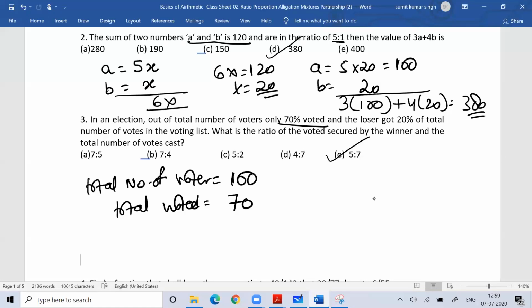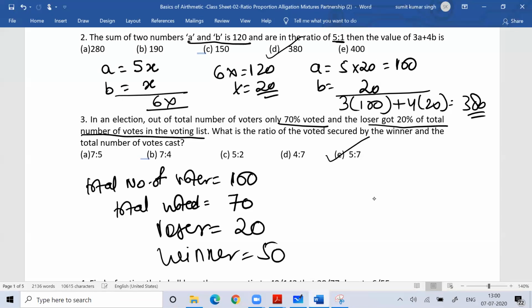And then what is written? The loser got 20% of the total number of votes in the voting list. What is the total number of people in the voting list? 100. So how much did the loser get? The loser got 20% of that, which means 20. So total 70 people have voted and the loser got 20. So how much did the winner get? The winner got 50.